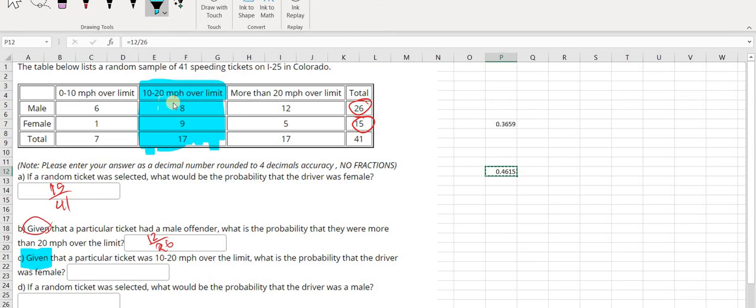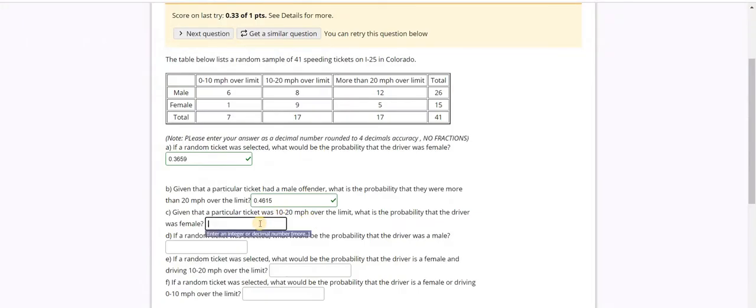What is the probability that the driver was a female? How many females are in that category? I have 9 females in that category out of 17 in total of people who are going 10 to 20 miles per hour over limit. So here again, this is equal to 9 divided by 17, which is this number. I'm going to copy and paste it. I don't think the question is going to reject it just because it's not rounded.